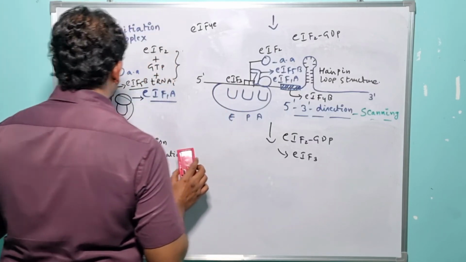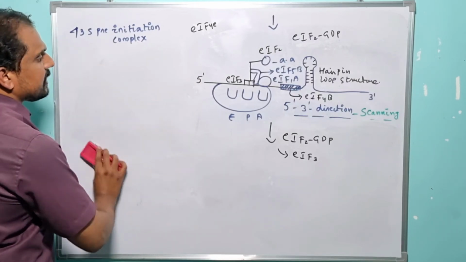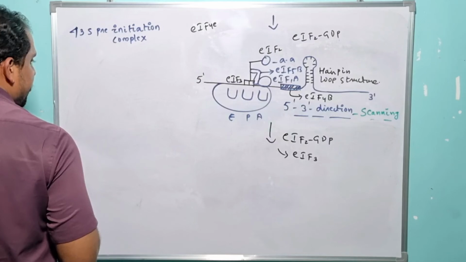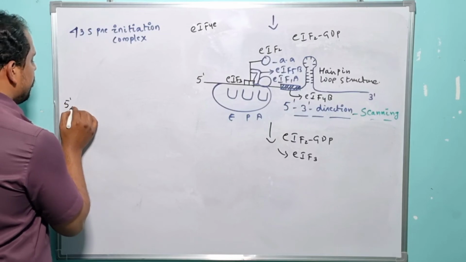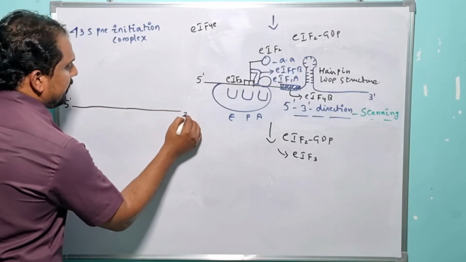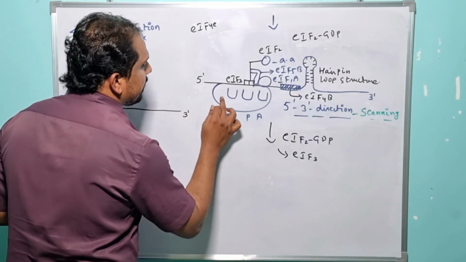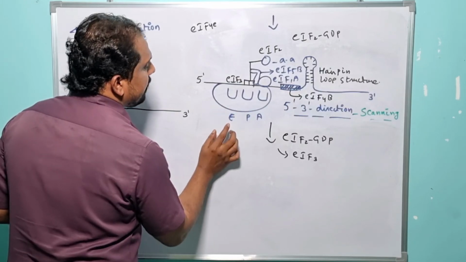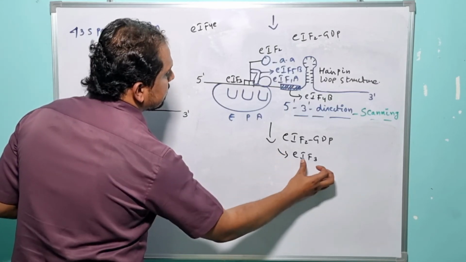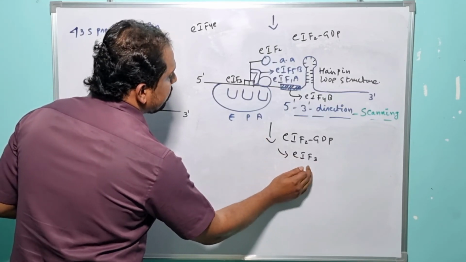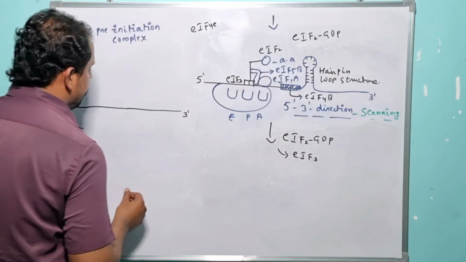Eukaryotic initiation factor 3. So let me present it here again. After the successful dissociation of eukaryotic initiation factor 3 from the E site of the ribosome, what exactly happens here? As I have already told you, eukaryotic initiation factor 3 acts as a gatekeeper. In its presence, the large subunit of the ribosome is unable to associate with the small subunit. So once it has been successfully discarded from the E site of the ribosome, within no time the large subunit of the ribosome comes into the picture.